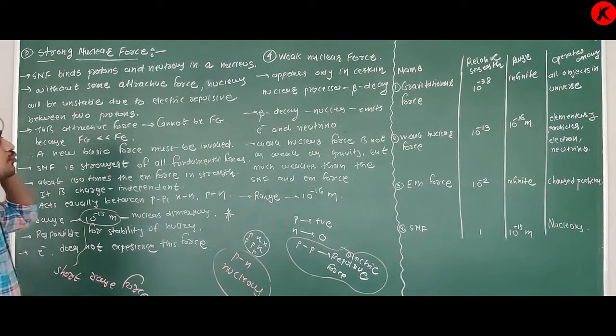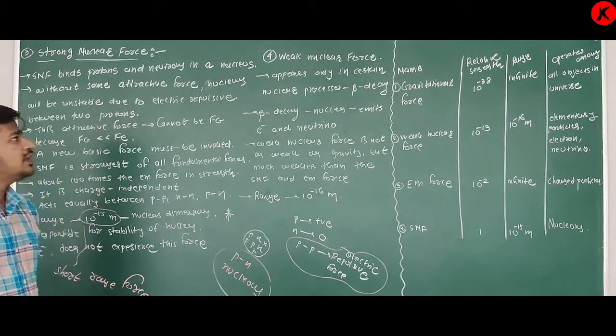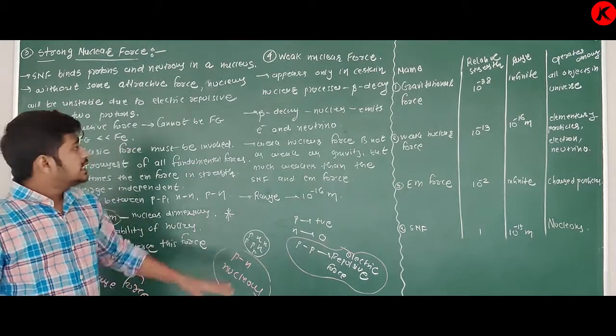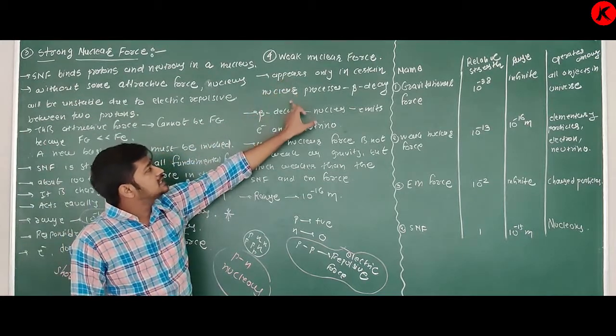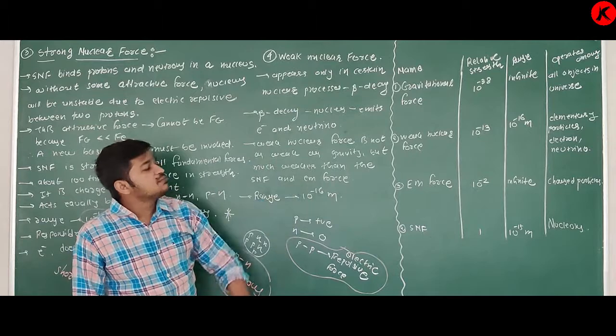Next one, weak nuclear force. What is weak nuclear force? See, it appears only in certain nuclear processes like beta decay.